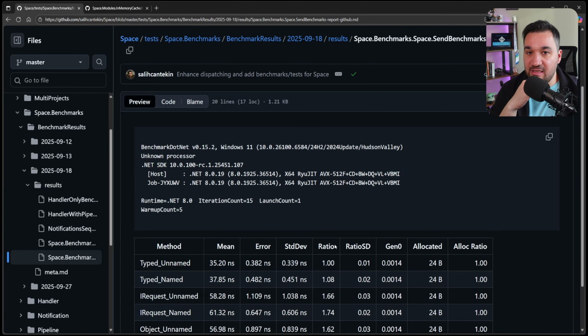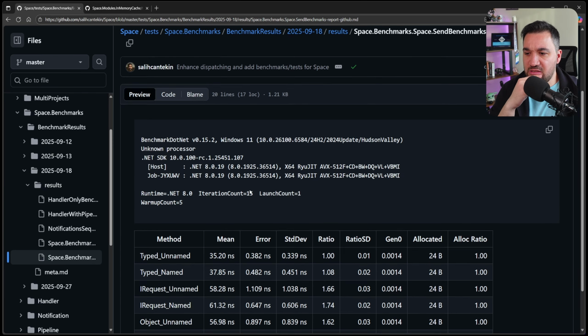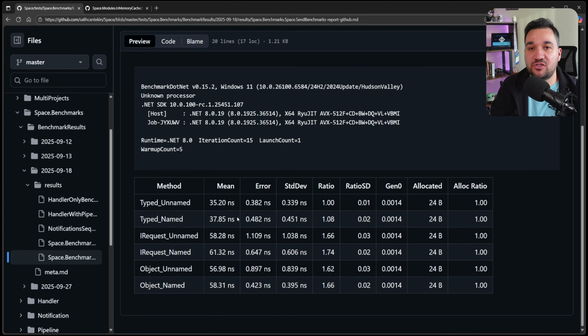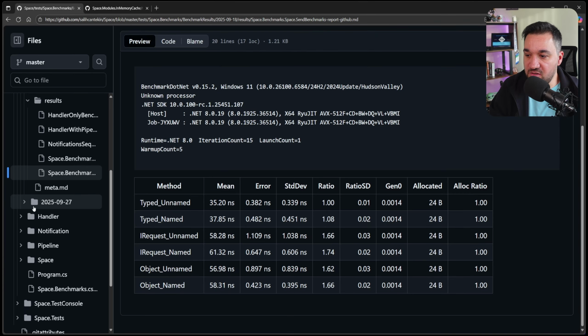And this is again another test, which is the send function. So the send function in space has multiple overrides. And I was testing which override performs the best. So you can use strongly typed, you can use IRequest type, so you can use object. And this is how it is going to perform. So the best one is basically the unnamed, so type unnamed. So basically you can see the functions itself though.